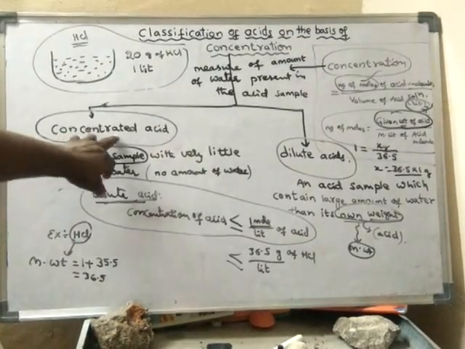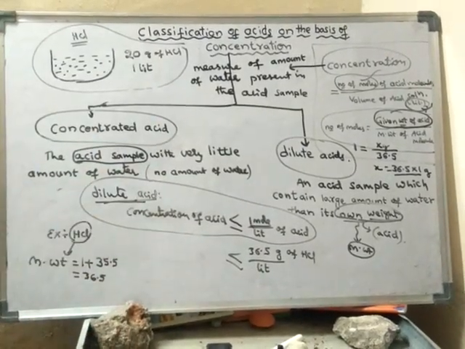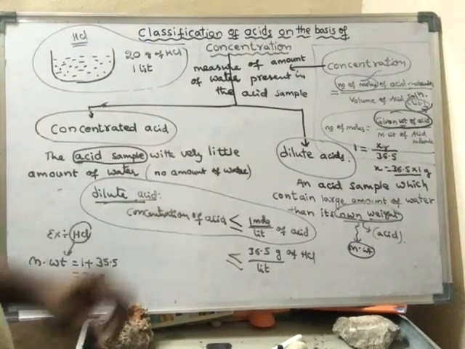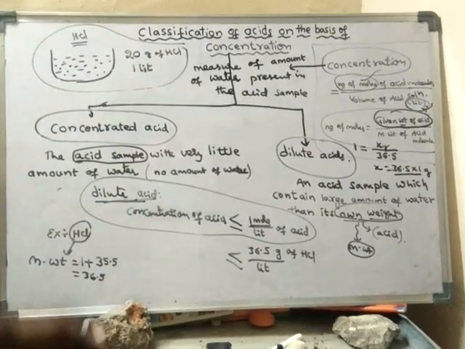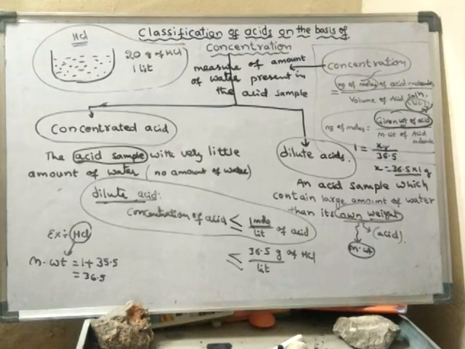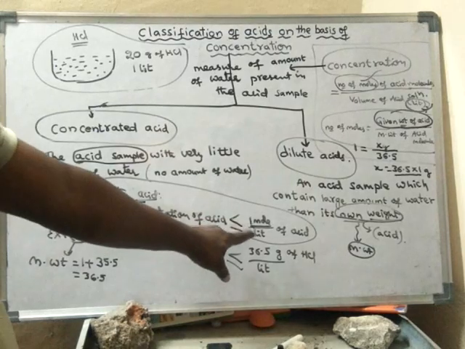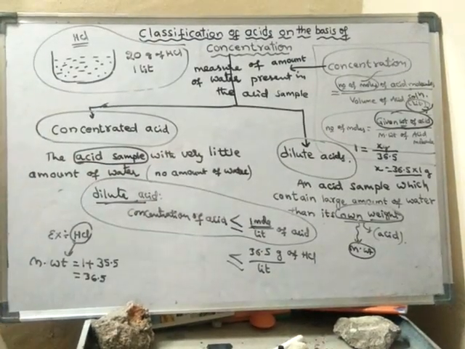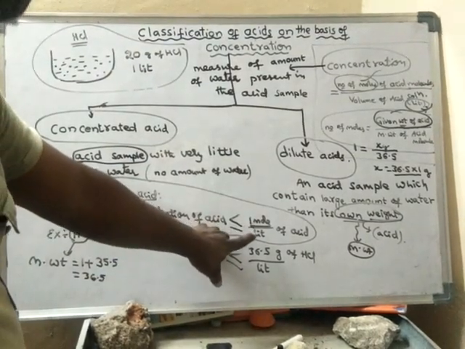Okay, concentrated acid is different from concentration of an acid. Already we have learnt in our lower classes, in 9th class ICSE, concentration of acid is nothing but the amount of acid. Concentrated acid means the nature of acid. So generally concentrated acid will contain more than 1 mole of acid per liter, but a dilute acid contains less than 1 mole of acid per liter.